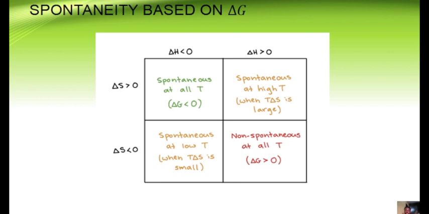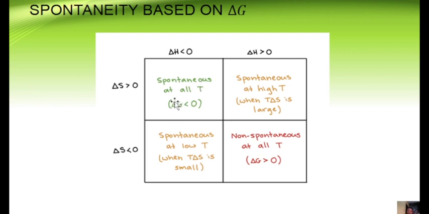Now, if you have a scenario where the change in enthalpy is less than 0, that is negative, it means that heat is liberated, so it's exothermic. So if you have a change in enthalpy less than 0 and your change in entropy positive, it is spontaneous at all temperatures.